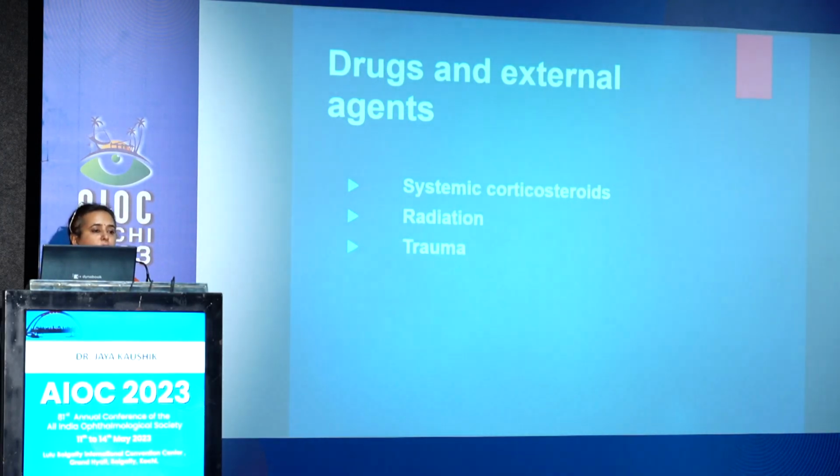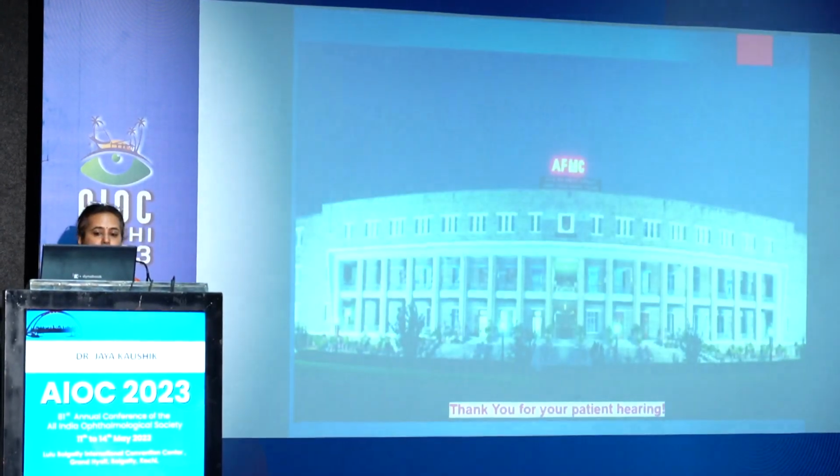So whenever we are dealing with congenital cataract, we need to do a systemic examination. We need to do genetic studies, if available, and a thorough evaluation is a must before we plan a case of congenital cataract for surgery. Thank you.